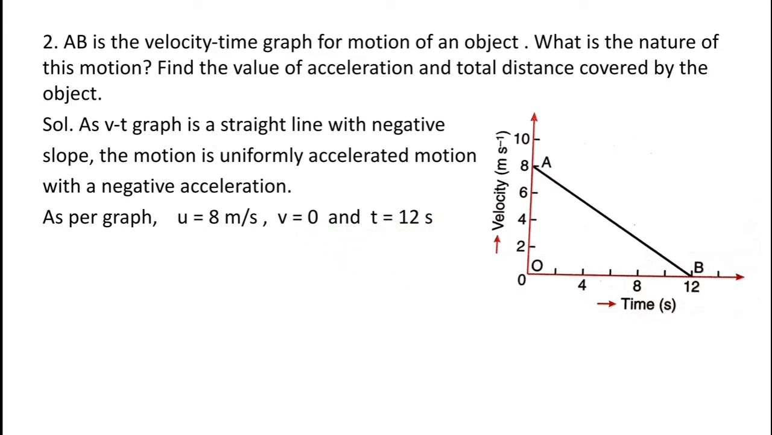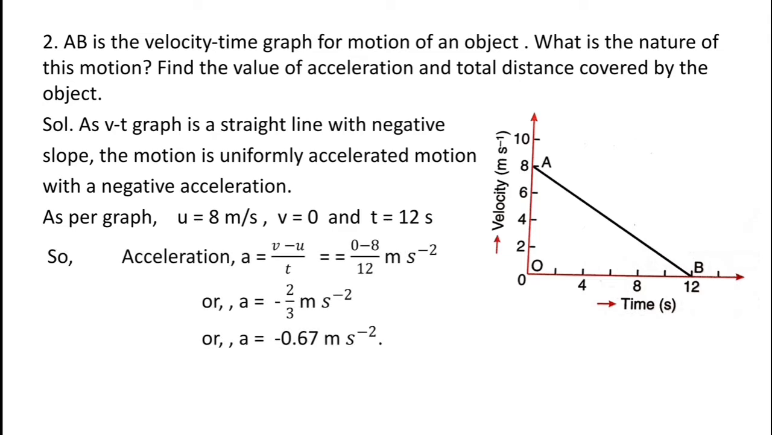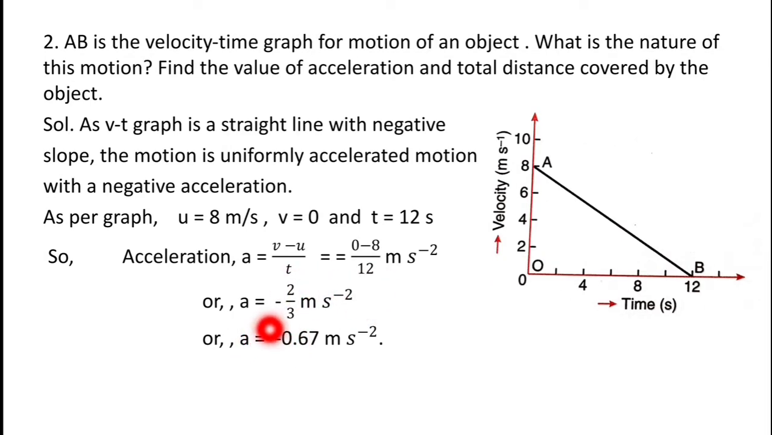So we know the formula of acceleration is v minus u upon t. Putting all these values in this equation, we have in place of v 0 minus 8 upon, in place of t we write 12, which comes out to be acceleration equals minus 2 upon 3 meter per second square, and it is also written as minus 0.67 meter per second square.